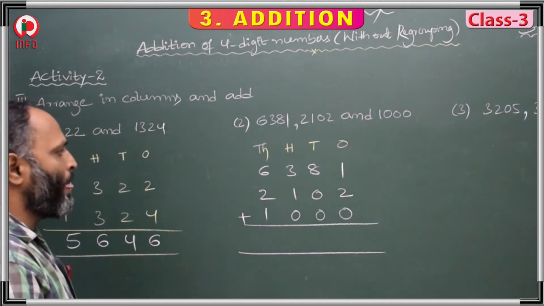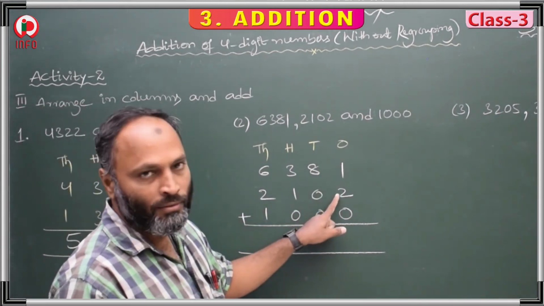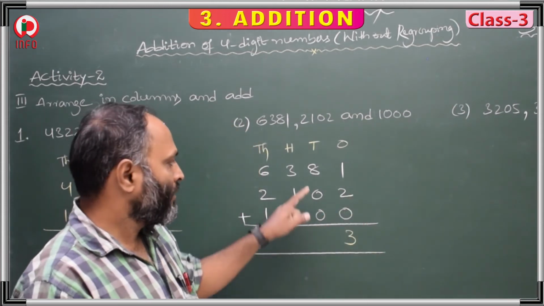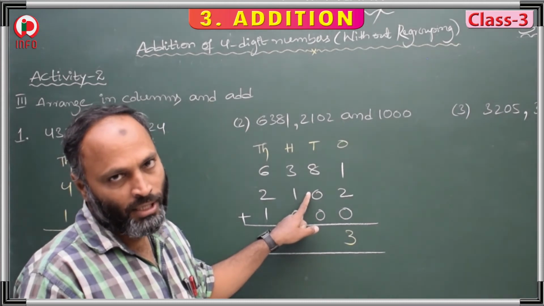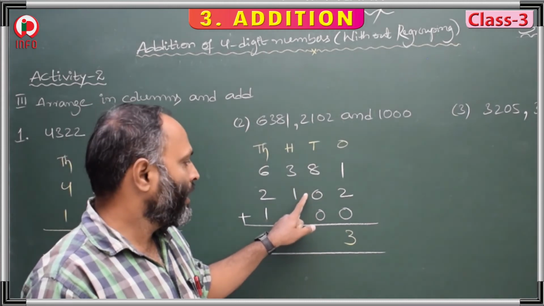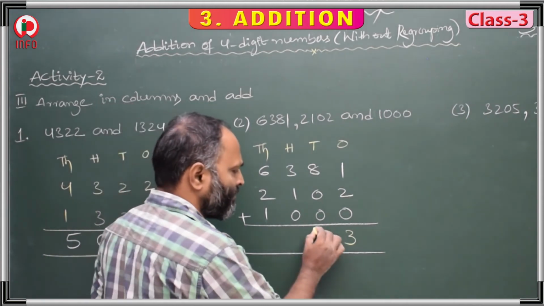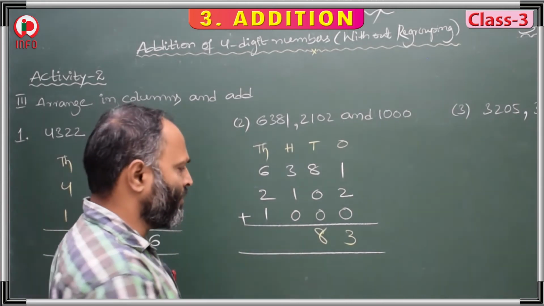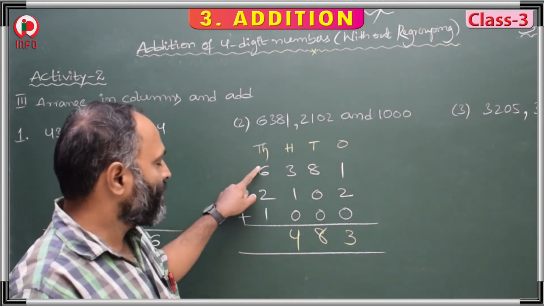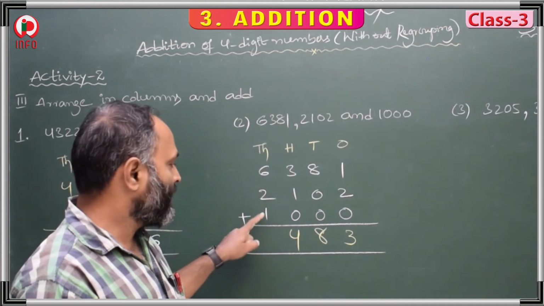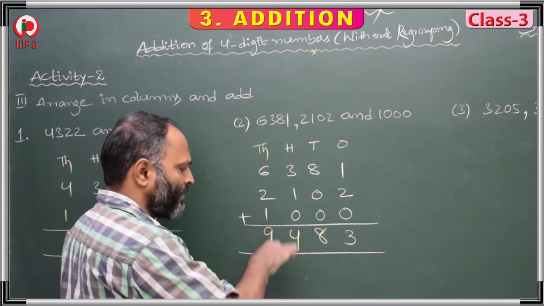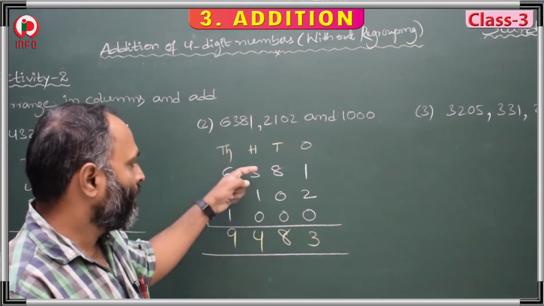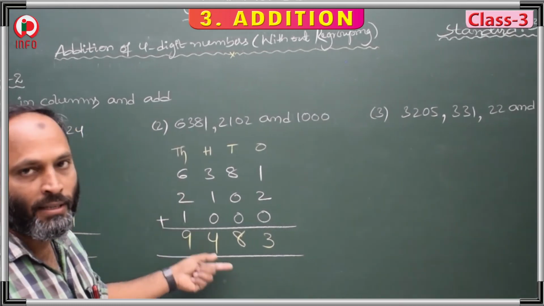Right. Now, 1 plus 2, 3. 3 plus 0, 3. 8 plus 0, any number plus 0 means the same number only, 8. 8 plus again 0, 8. 3 plus 1, 4. 4 plus 0 is 4. 6 plus 2, 6, 7, 8. 8 plus 1, 9. 9483. This is our sum. First, second, third. 3 addends, and this is our sum.